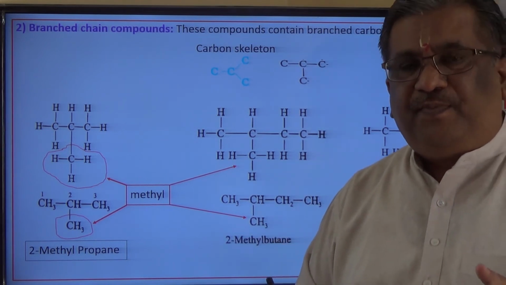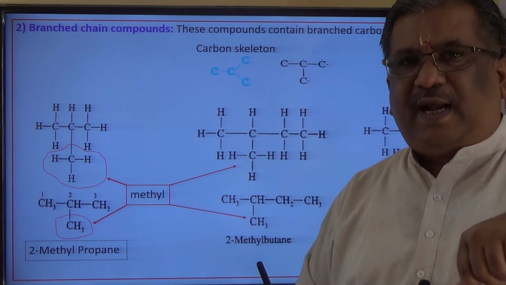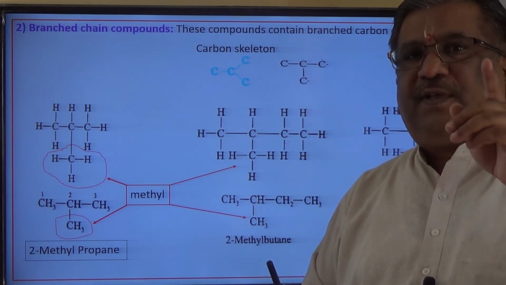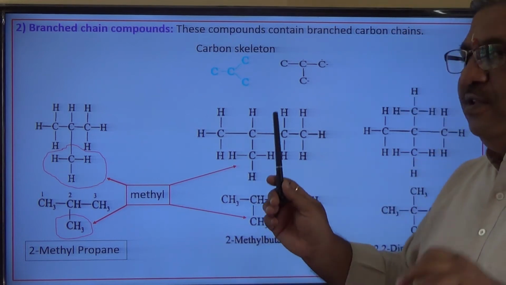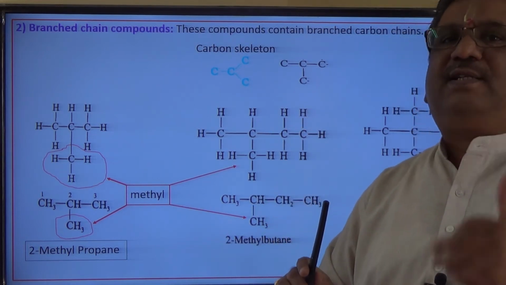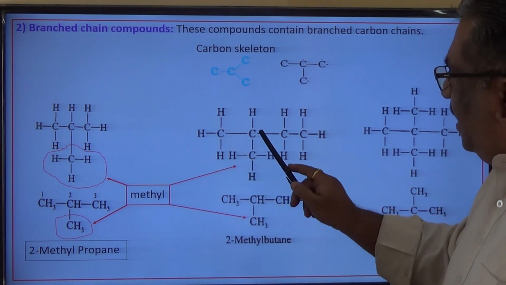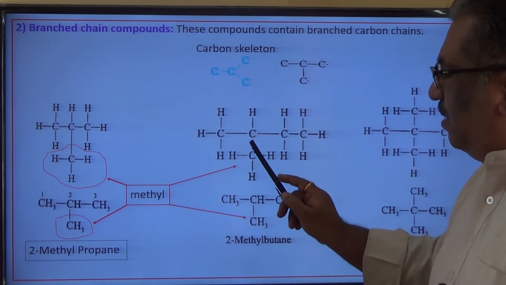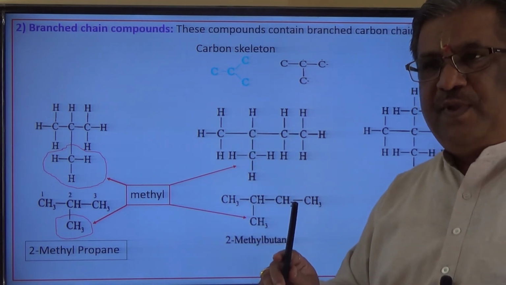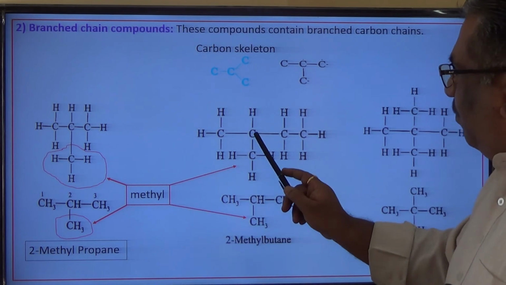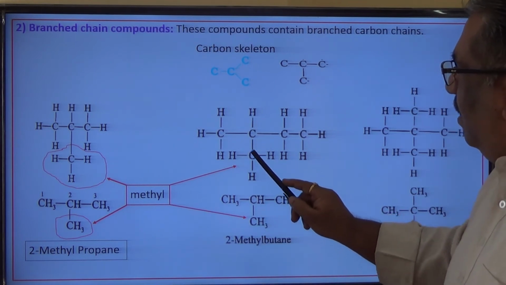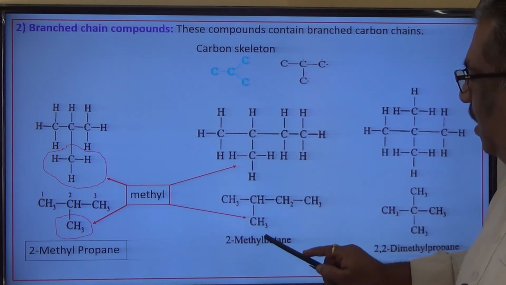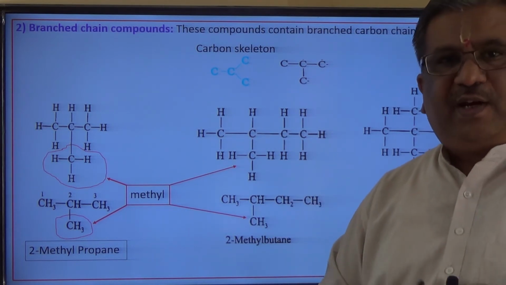Which is preferred? The numbering where the position of the carbon atom to which the group is attached gets the least count is preferred. From this side, the second carbon atom gets the methyl group. From this side, the third carbon atom gets the methyl group. Second is preferred, and therefore 2-methyl butane, with all single bonds, ane. This is how the nomenclature comes.